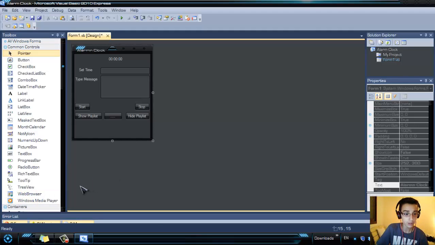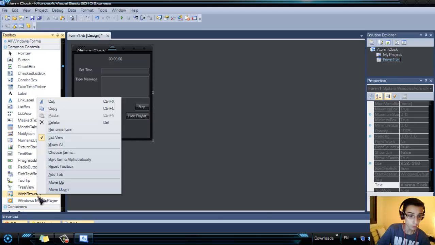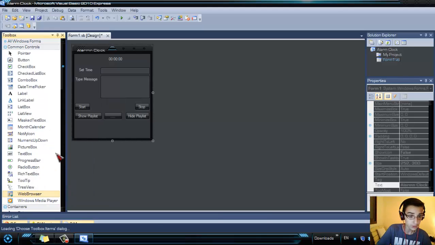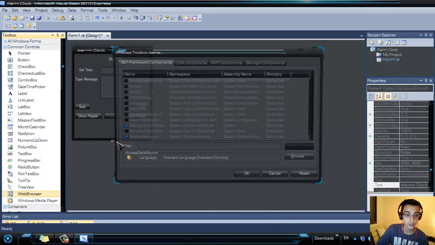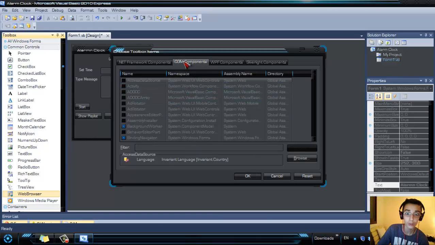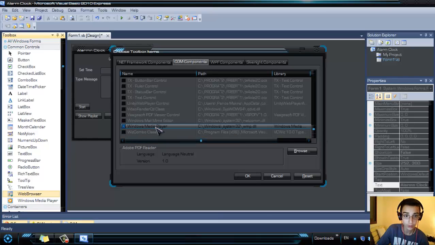If you don't know how to show it in your controls, you can go to web browser, choose items, wait for it to load, then go to computer components and scroll down until you find Windows Media Player and make sure that it is set.